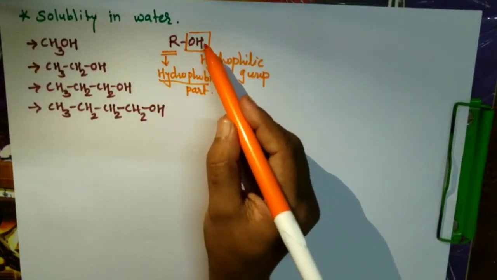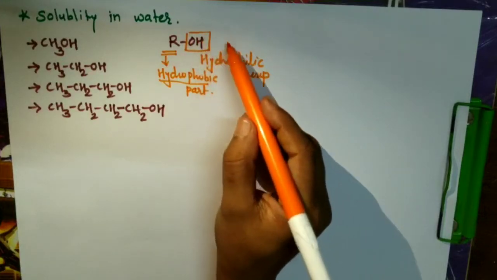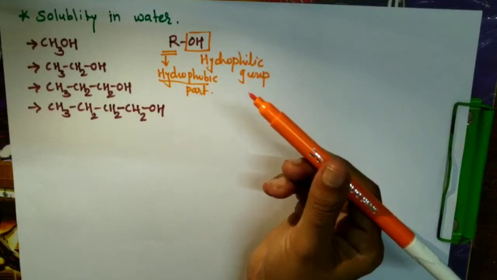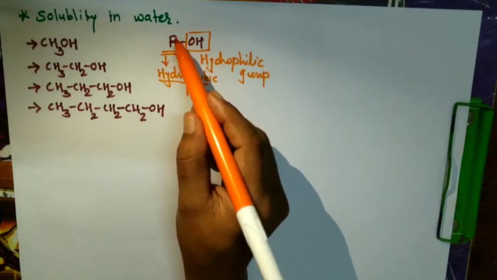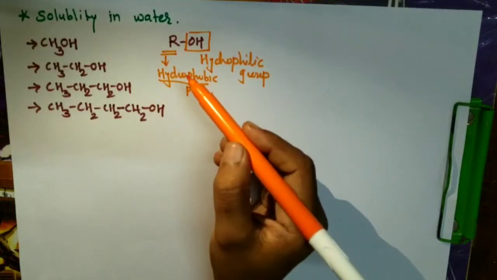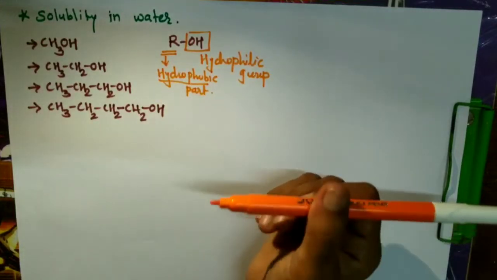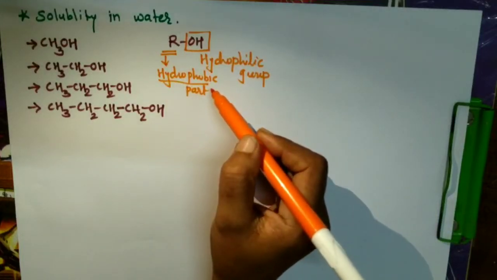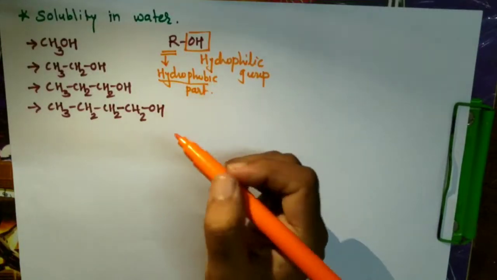When the number of OH groups increases, solubility in water will increase, whereas when the number of R groups, that is the number of carbon atoms in the chain, increases, the solubility in water decreases as there is an increase in the hydrophobic part of the alcohol.